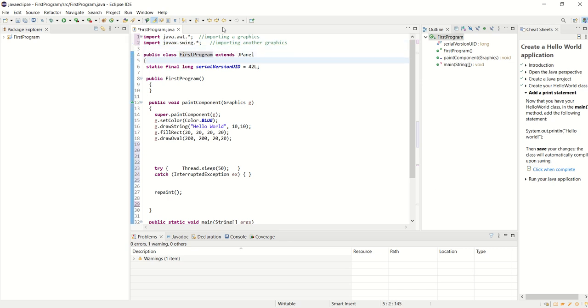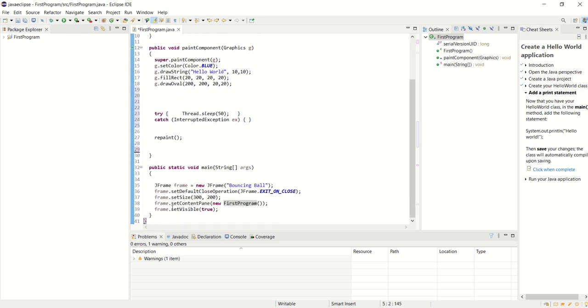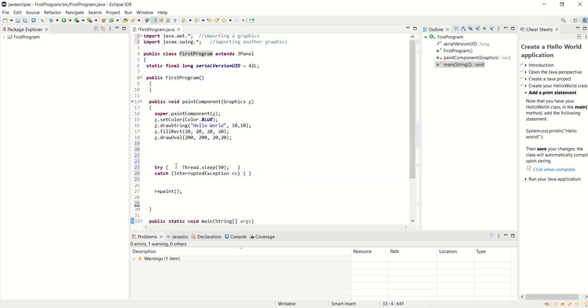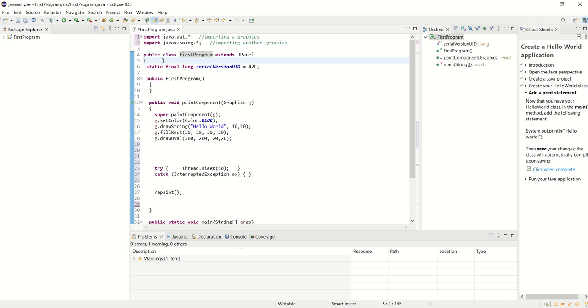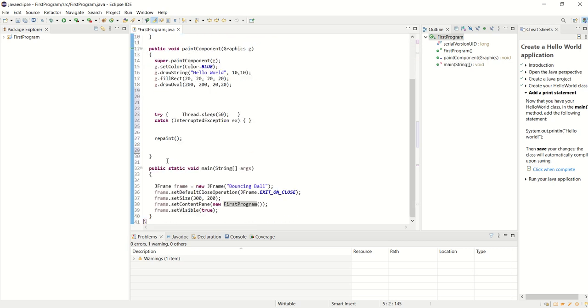So everything in this program is in a class. That class is called FirstProgram here. Notice that the class name has to be the same as the file name. Okay, so our class is called FirstProgram. The bracket here ends here. Does it actually highlight it? Ooh, I like that. So you see how when I highlight here, it highlights the end bracket. So everything other than the imports is from here to here.